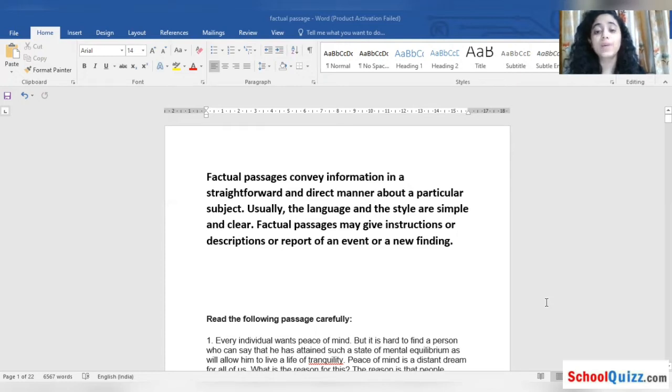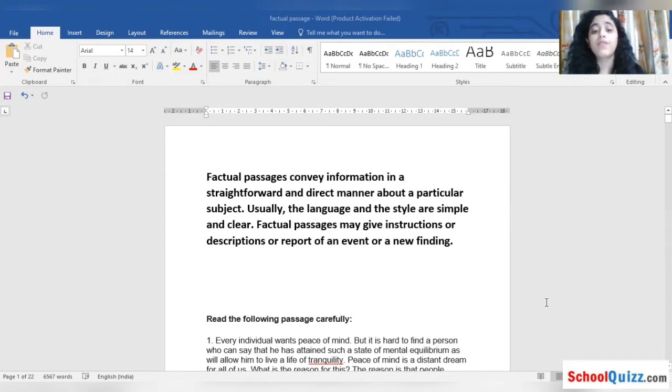Usually the language and the style are simple and clear. The language we write here is very simple, with very simple words used, not any jargon or foul language in the passage. So it is said that it is simple and clear. Factual passages may give instructions or descriptions or report of an event or a new finding.